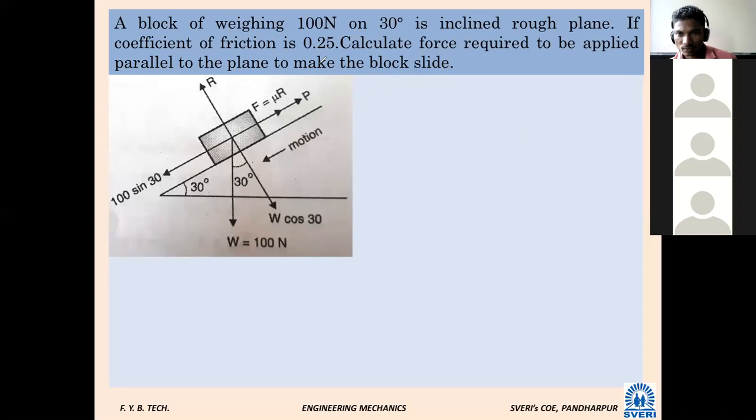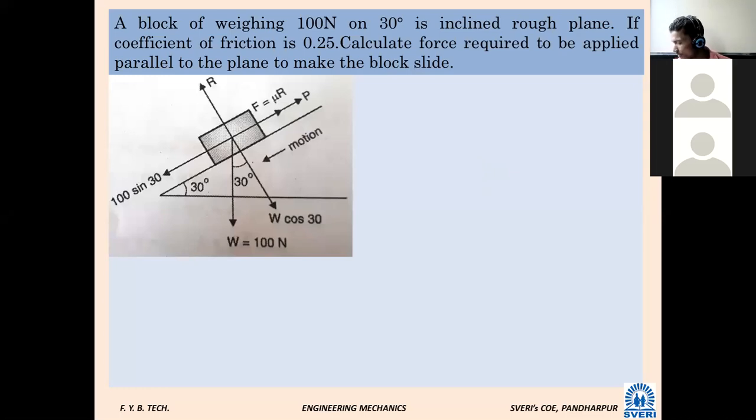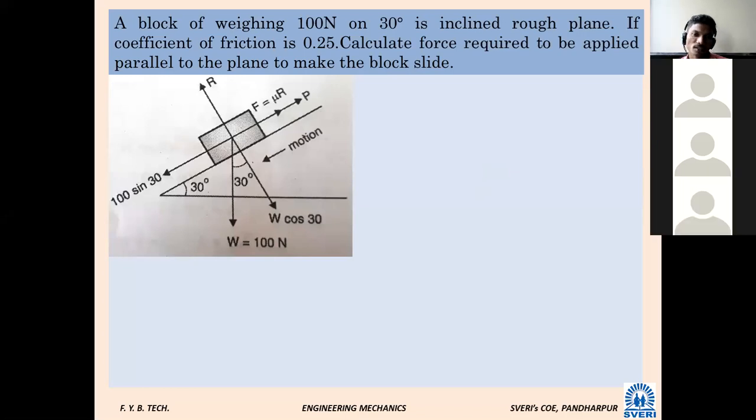If the coefficient of friction is given, calculate the force required to be applied parallel to the plane to make the block slide. Is the first problem the same as this problem, or is there a difference? Friction and force are on one side only. That is one very good observation. If you know that, the problem is very simple.